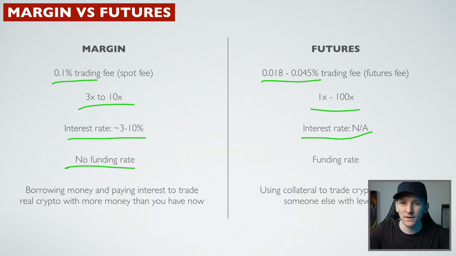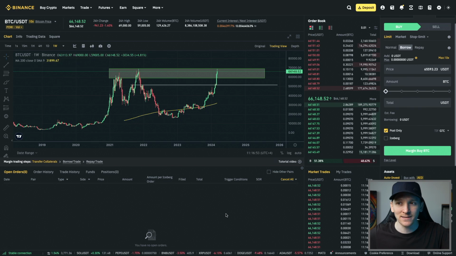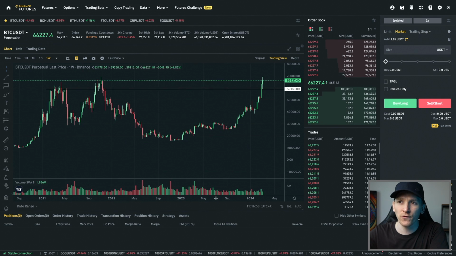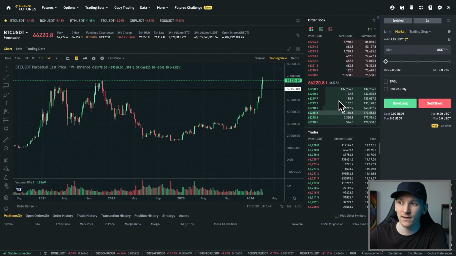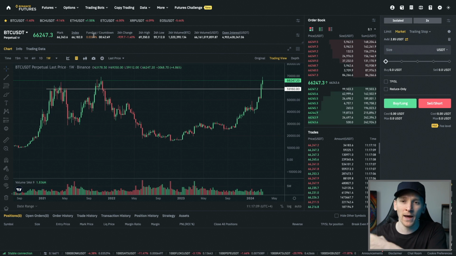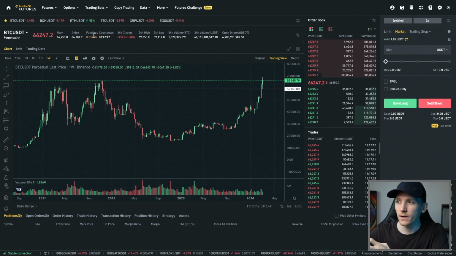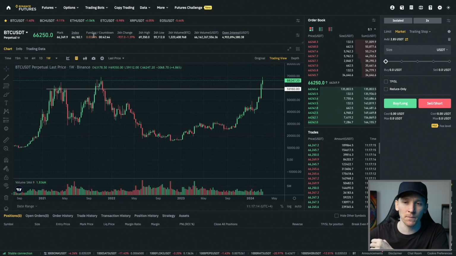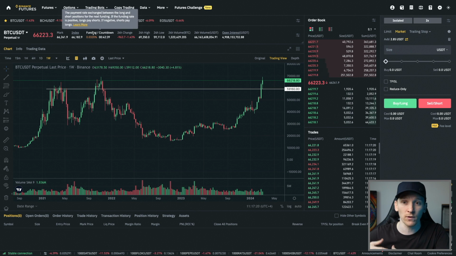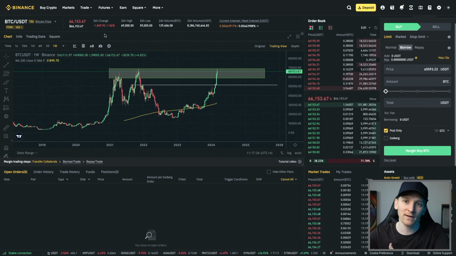On margin, there's no funding rate, and that's something that futures has. With margin, you are actually just trading in the spot market and borrowing money. With futures, because this is a synthetic contract, they have to try and keep this price in line with the underlying spot price. And so this funding is a way to do that. And you either pay this or receive this depending on if you're long or short. And that can change depending on what the market is doing versus what you're doing. In any case, funding is something that happens. It can be very low or very high, and it changes depending on market conditions. With margin, that doesn't happen because you're just borrowing money to actually buy and hold crypto.